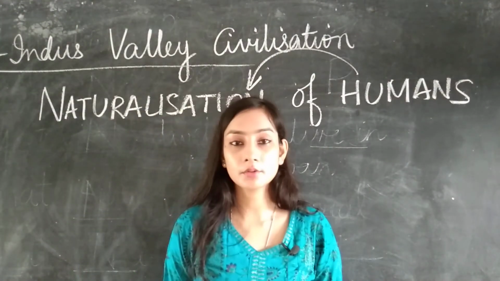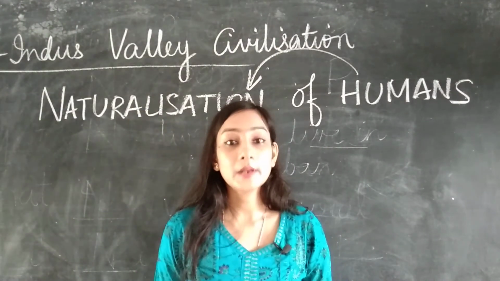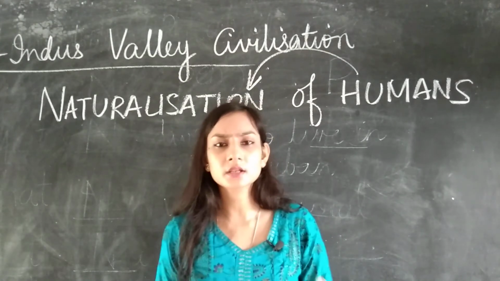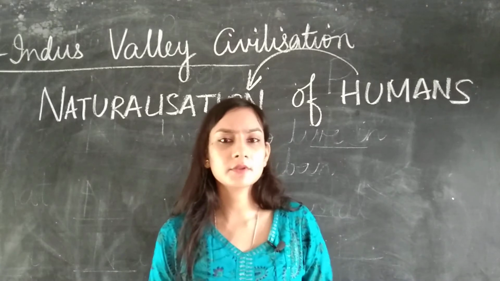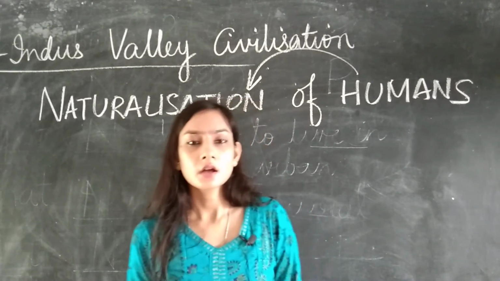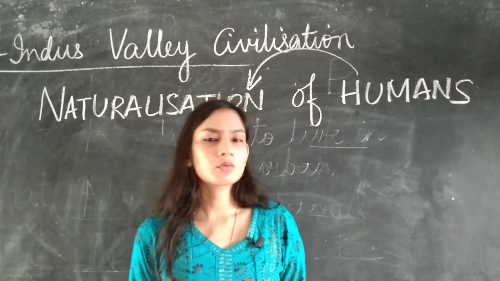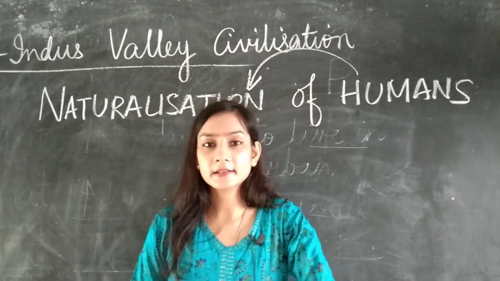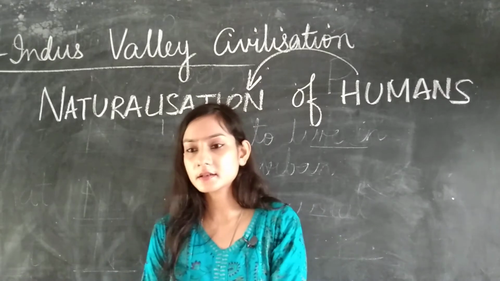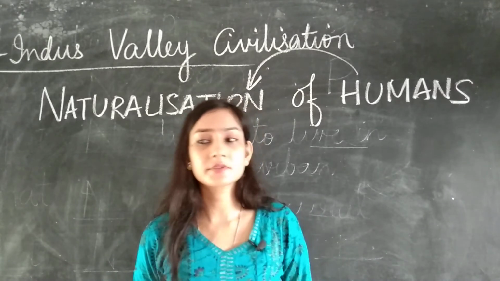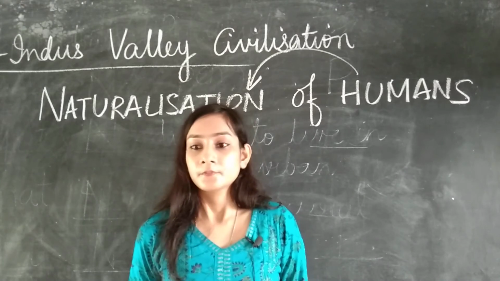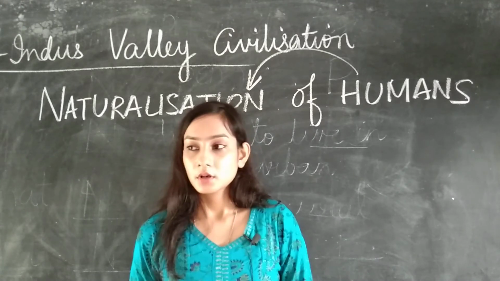Nowadays, what do we do? We complain when it is too hot. We say, oh no, it is too hot, I'm sweating, it's scorching, we want some rain. And when it is too cold, we say we want a heater, and a bonfire is lit and people sit near the fire to warm themselves. And when there is too much rain, people complain.